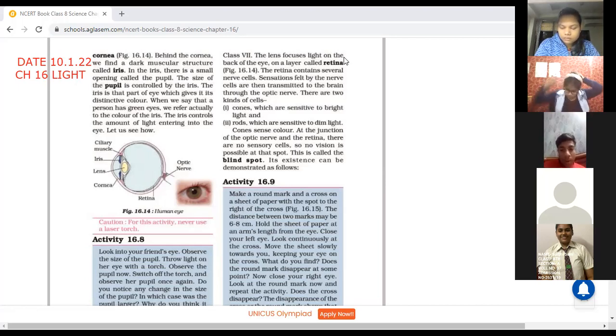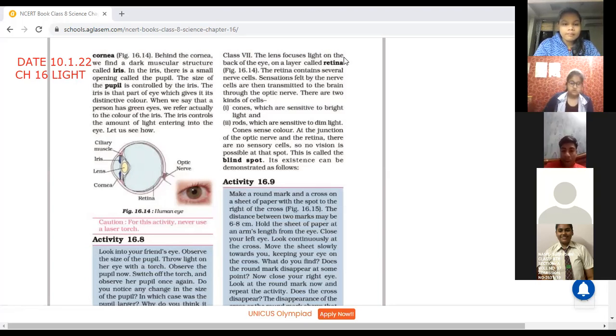And if you have seen your eyes clearly, kindly today after the class stand in front of the mirror and see your eyes clearly. Inside, in the center of the iris, there is a small opening which is known as a pupil. Okay, a very black colored spot is there which is known as a pupil. And the size of the pupil is controlled by the iris.